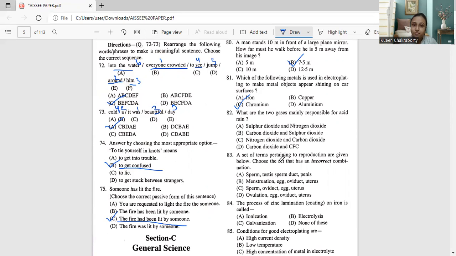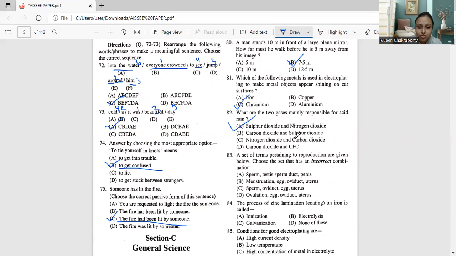So you have to be specific in knowing the formulas of the acid. CFCs or carbon dioxide, though present in the atmosphere, when mixed with water in liquid form, are not acidic in nature. In acidic nature, that will be sulfur dioxide and nitrogen dioxide. So that is option A.